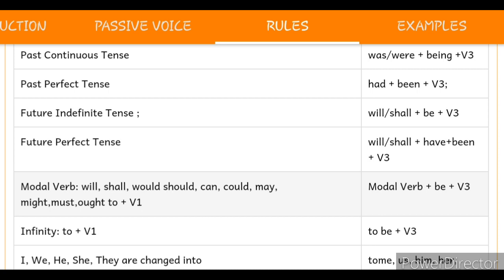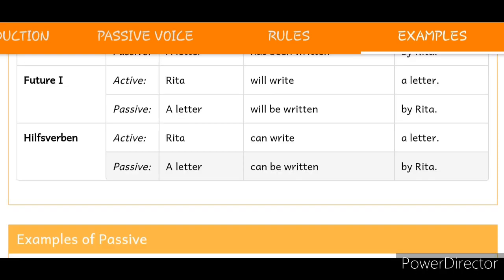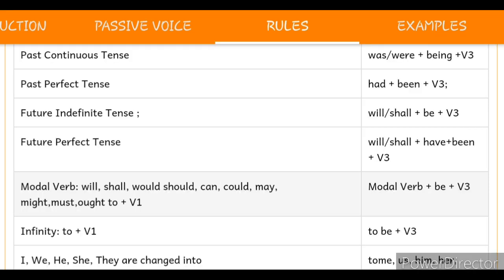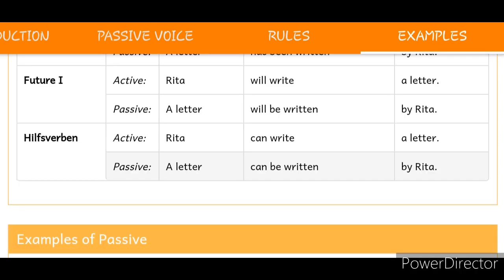Then we are discussing the future time. Rita will write a letter. It is in the active voice. We are going to convert it into passive voice. You should remember that a letter, which is the object here in the active voice, will become the subject in the passive voice. A letter will be written by Rita. The rule will be something like this: if we convert it into passive voice, subject plus will, shall plus be plus verb third form. This is the rule in the future time.